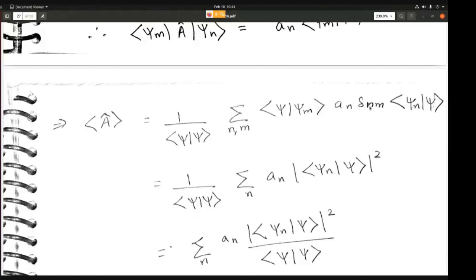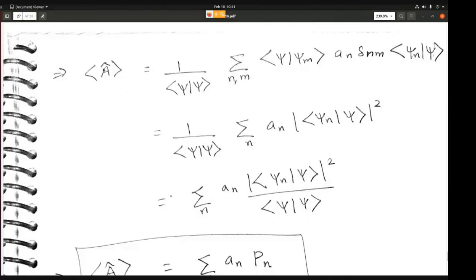So we have to consider that n is equal to m. There is only one summation left in that case, and we have the scalar product of psi n with psi, and the square of the norm for the scalar product. Ultimately the expectation value of A is nothing but A n into this term.